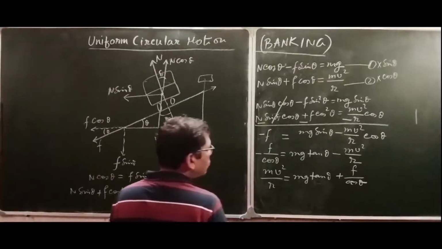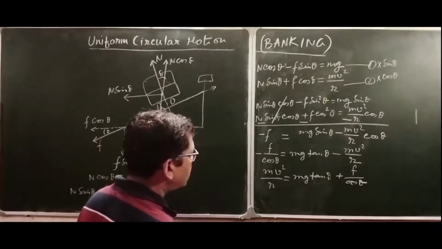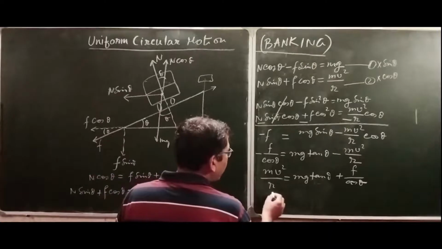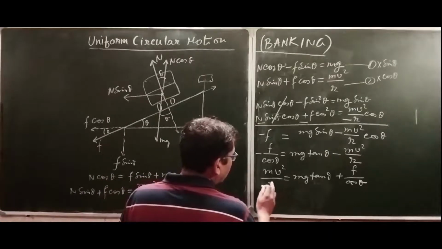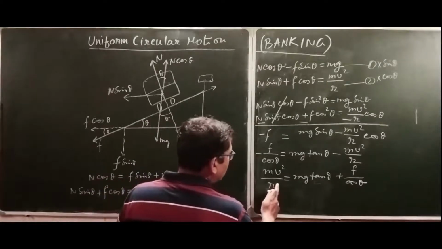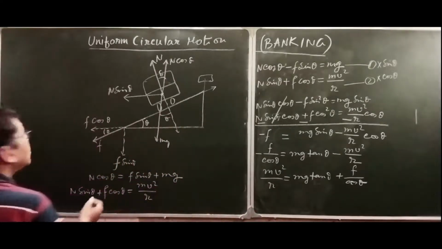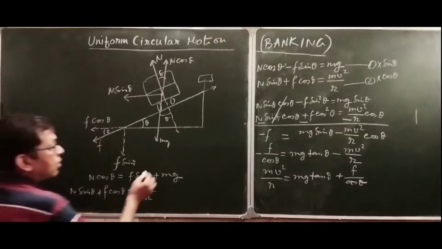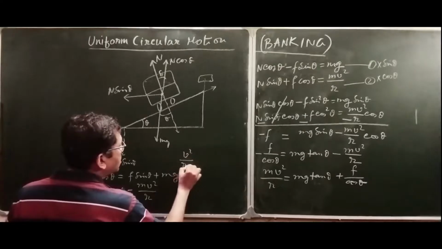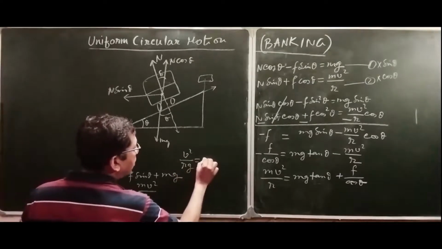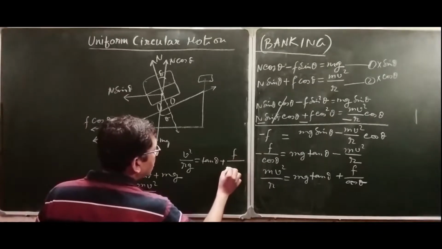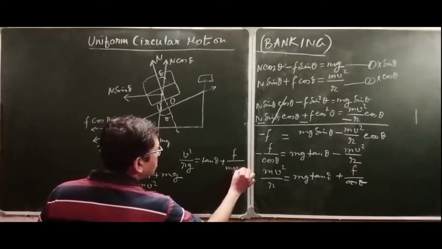Now if you do a small modification in this case, if you divide both sides with mg, then you will get v square upon rg is equal to tan theta plus f upon mg cos theta.